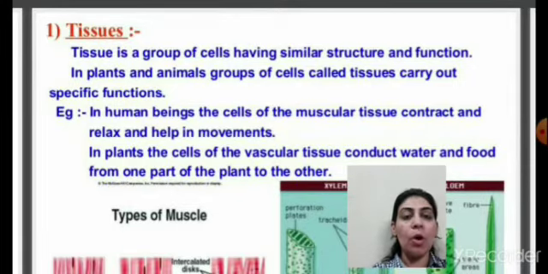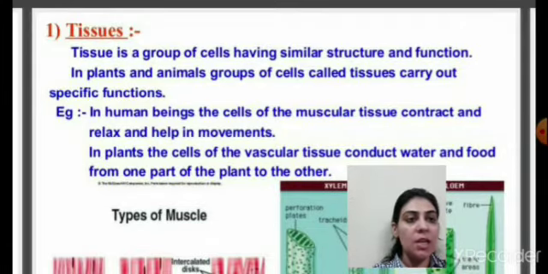For example, if I am talking about human beings, में muscular tissue present है. These muscular tissues contract and relax and help in the movement of our body. तो muscular tissue का क्या काम है? It helps in providing the movement to our body.